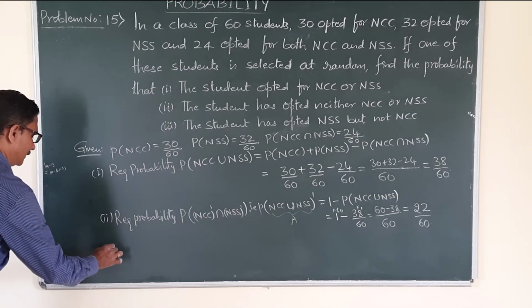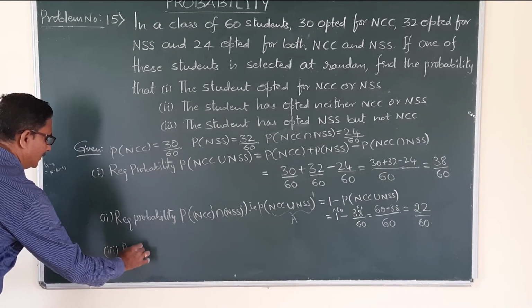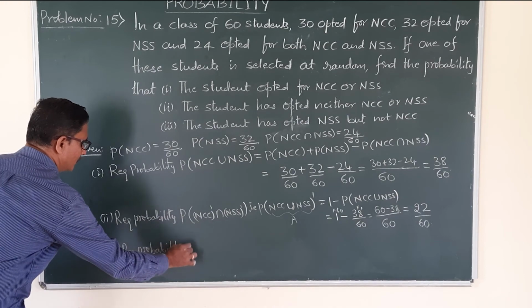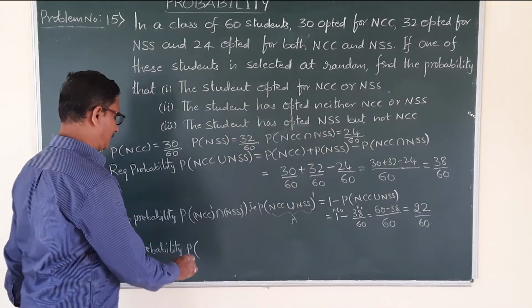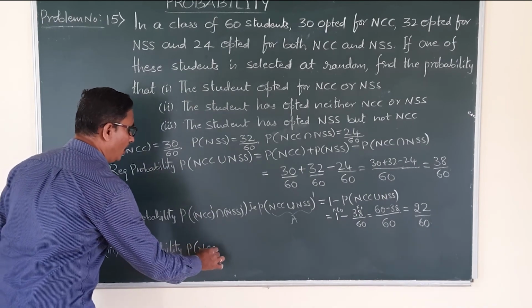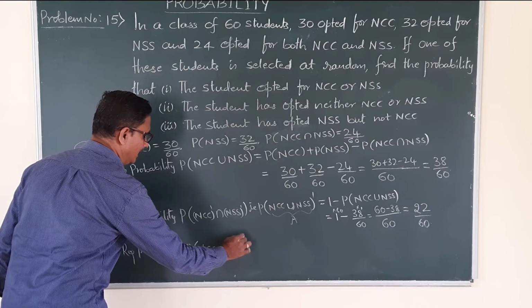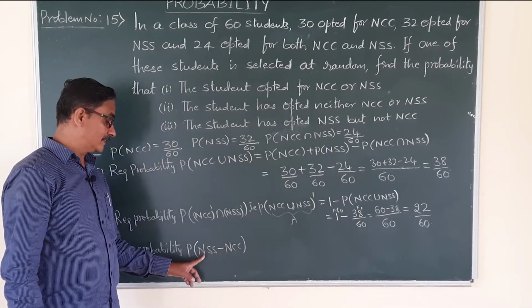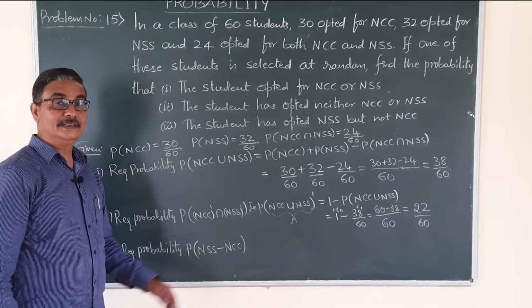Whereas third one, what is the required probability? The student has opted NSS but not NCC, where 'but not' is denoted by minus. That is, opted for NSS but not NCC, denoted by NSS minus NCC.